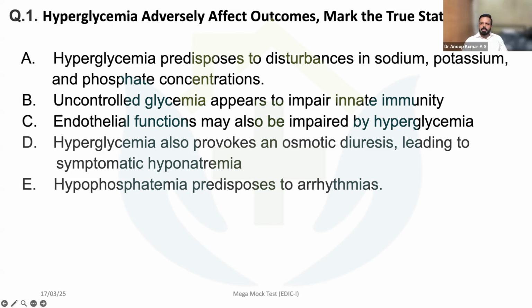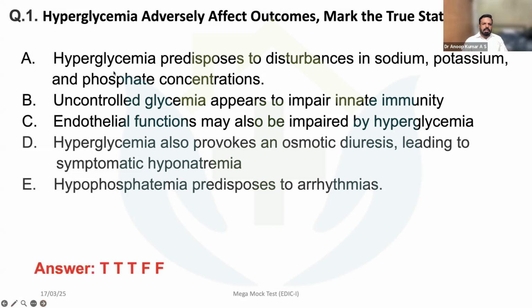Mark the true statement out of these. Hyperglycemia predisposes to disturbance in sodium, potassium, and phosphate concentrations. Uncontrolled glycemia appears to impair innate immunity. Endothelial functions may also be impaired by hyperglycemia. Hyperglycemia also provokes an osmotic diuresis leading to symptomatic hyponatremia. Hypophosphatemia predisposes to arrhythmias. So we'll see what the answer options are here.